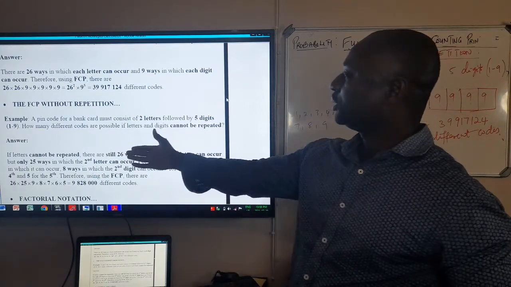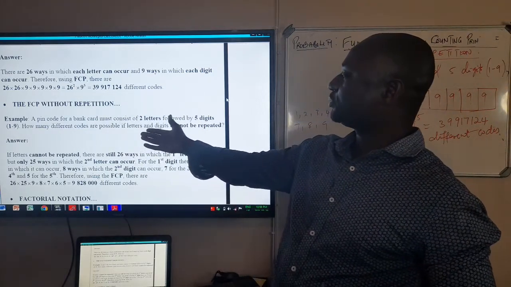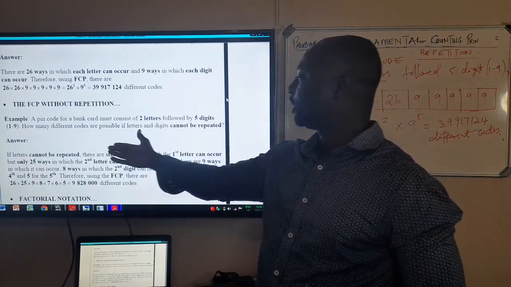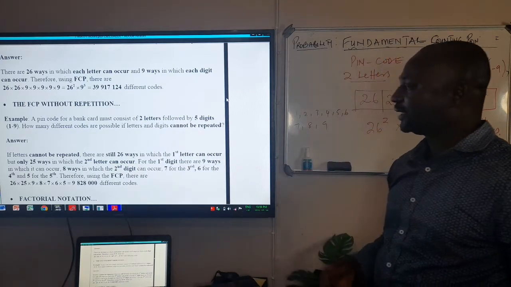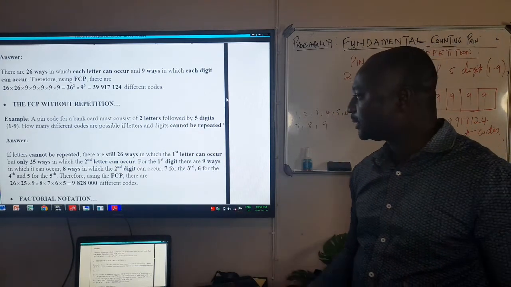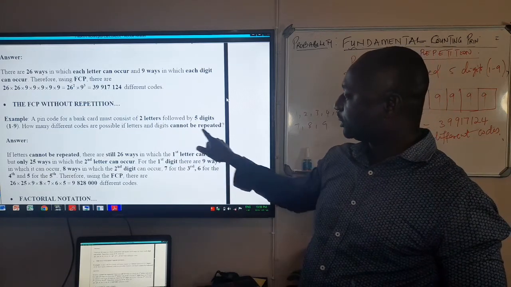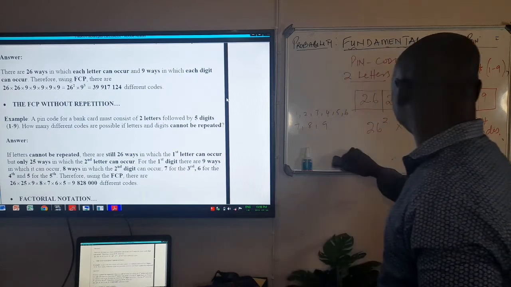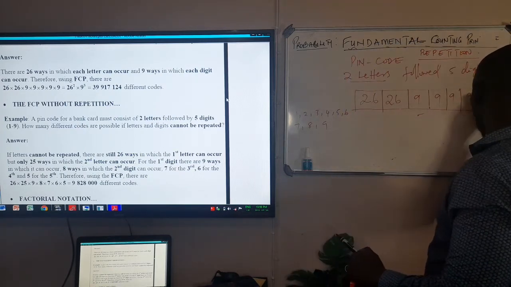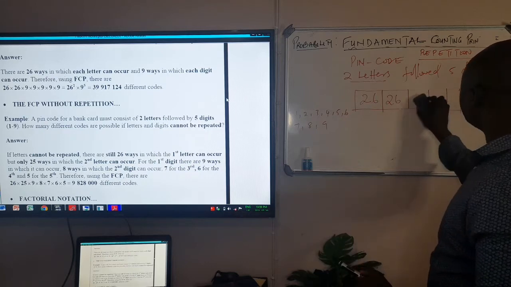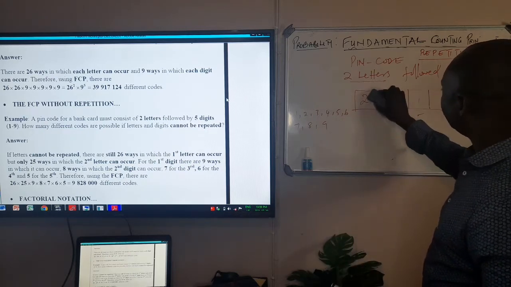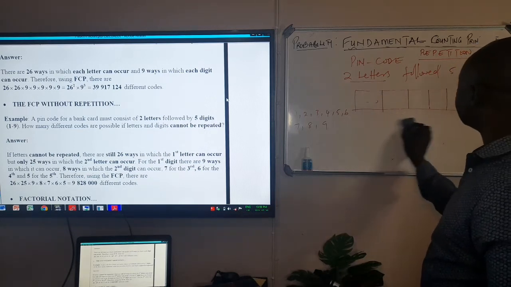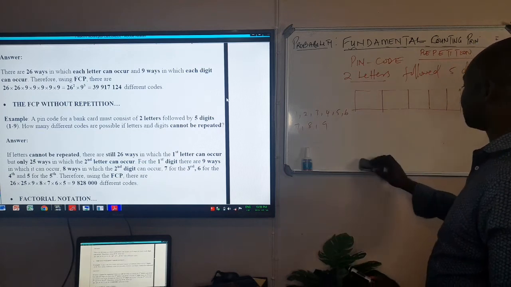Example, same question. A PIN code for a bank must consist of 2 letters followed by 5 digits from 1 to 9. How many different codes are possible if the letters and the digits cannot be repeated? So the underlined words here must be cannot be repeated. Now let's say I have my 7-character password to create from 2 letters and 5 digits from 1 to 9. Now they are saying that none of them must be repeated.